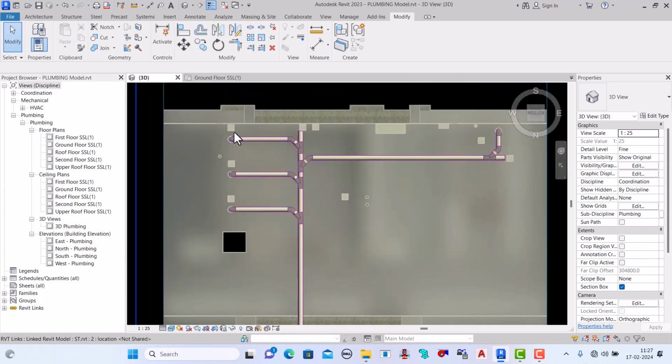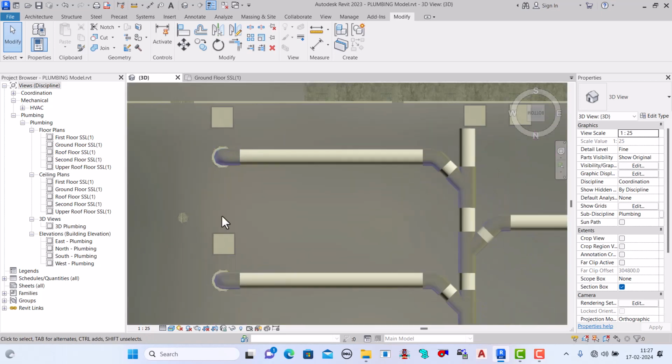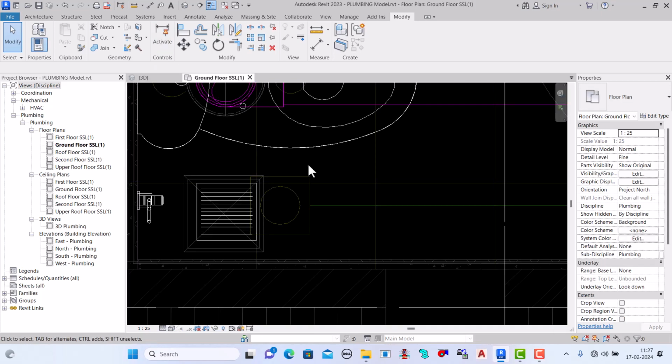All this is the cutout of the building to pass our waste pipe system.